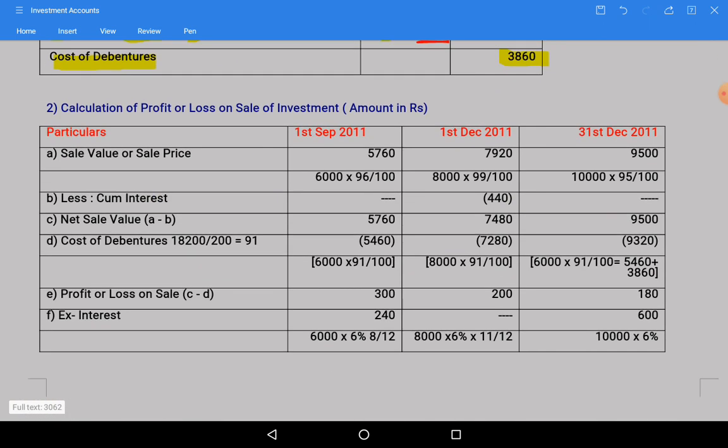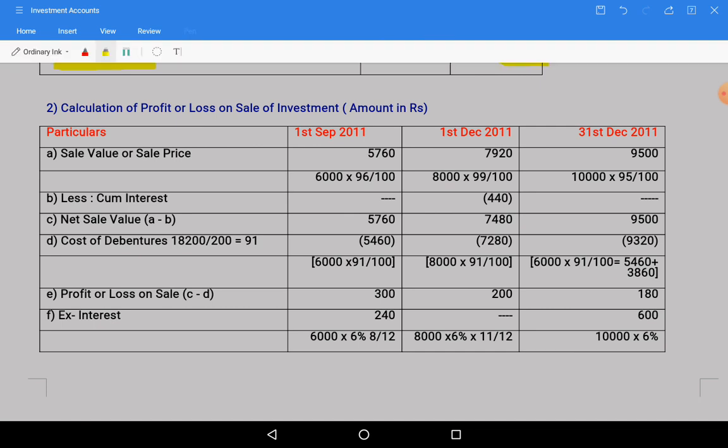Whenever we sell something, it is either at a profit or a loss. Calculation of profit or loss on sale of investment. There are 3 sales, so we will do them simultaneously, side by side.